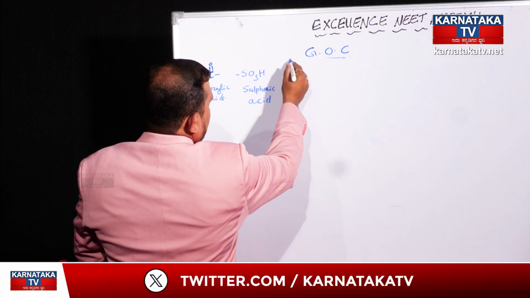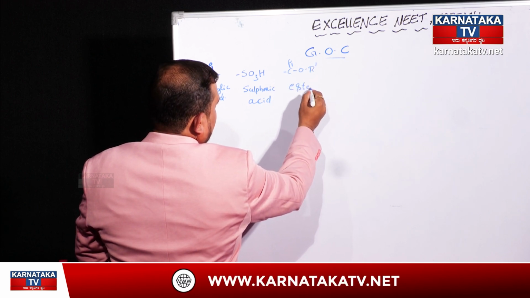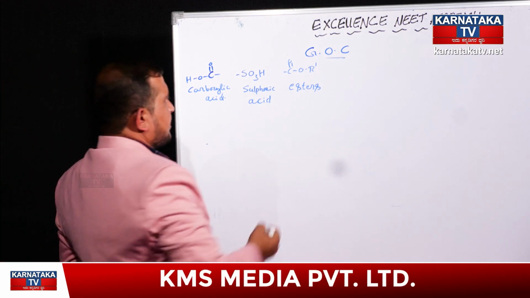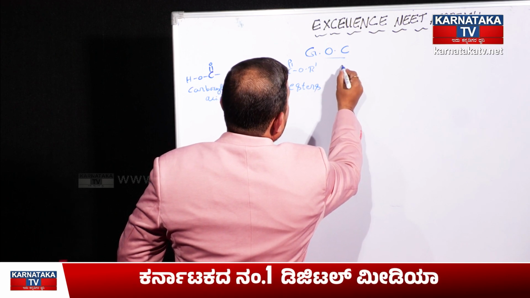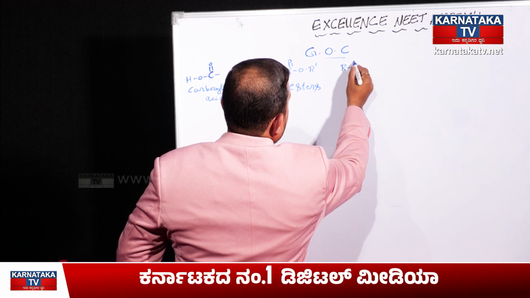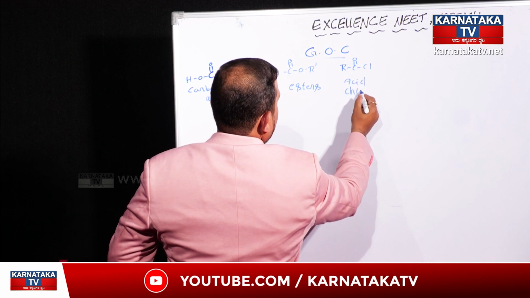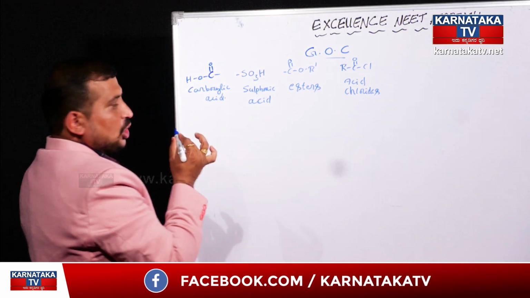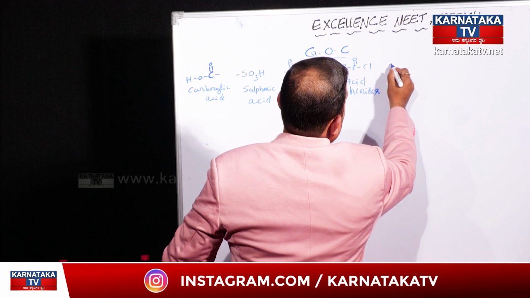And esters. Sulfonic acid, esters, and apart from that, acid chlorides, RC double bond O Cl, that is called an acid chloride. Listen carefully and look into the functional group carefully. RCOCl.